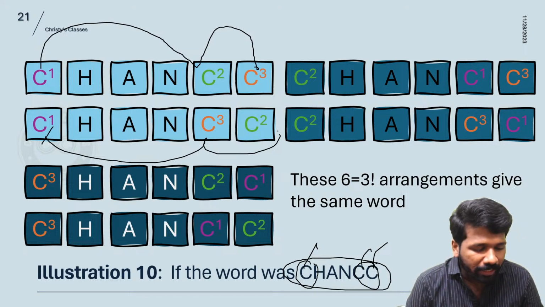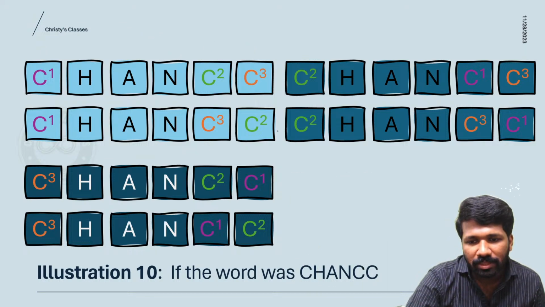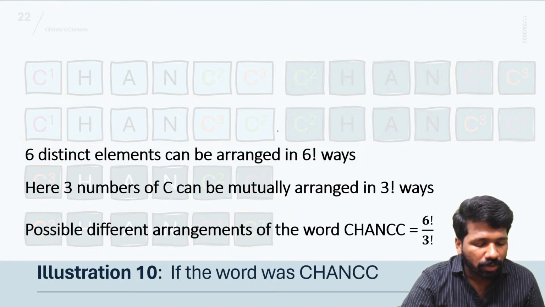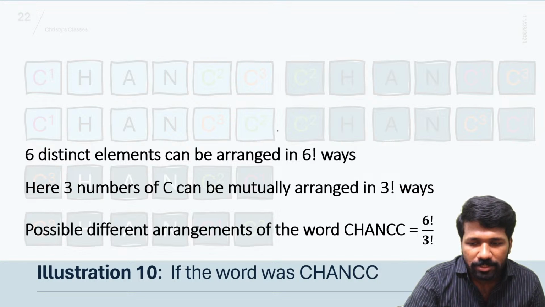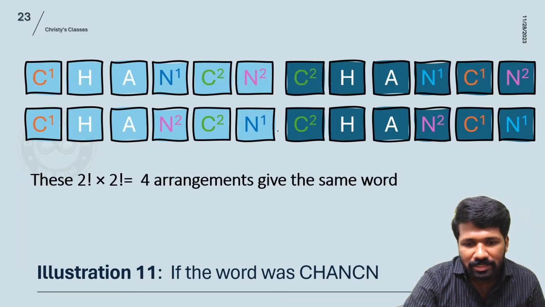Kaushiki, I will come to that question also. That type of question also. All of you understood this? Dividing by 3 factorial idea. So it will be 6 factorial by 3 factorial. 6 factorial is 720, 3 factorial is 6. 720 by 6 will be the answer.